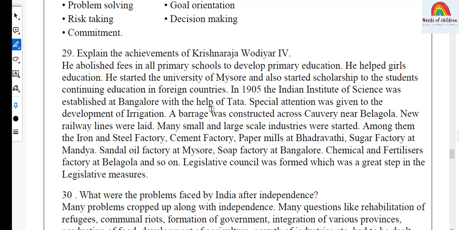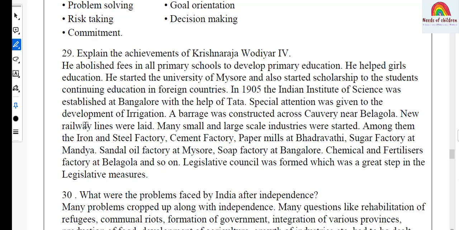And the question is, explain the achievements of Krishnaraja Wadiyar IV. And the answer, he abolished fees in all primary schools to develop primary education. He helped girls' education. He started the University of Mysore and also started a scholarship to the students continuing education in foreign countries. In 1905, the Indian Institute of Science was established at Bengaluru with the help of Tata.